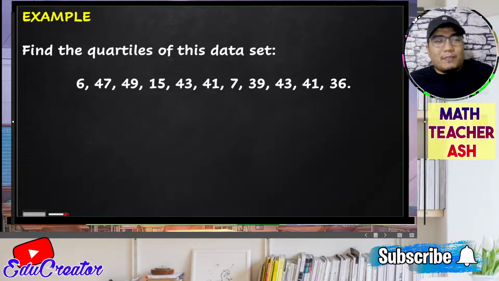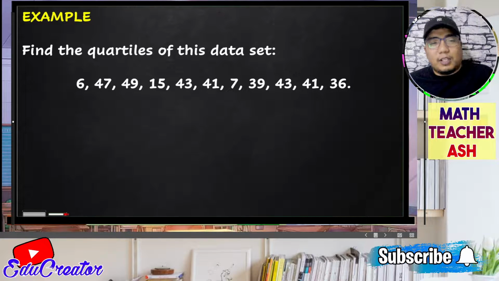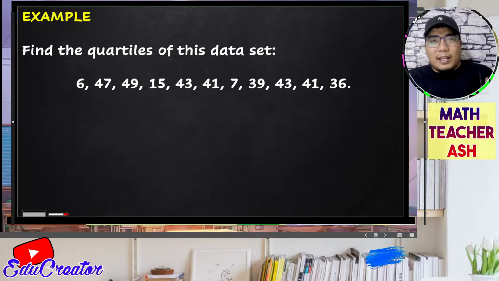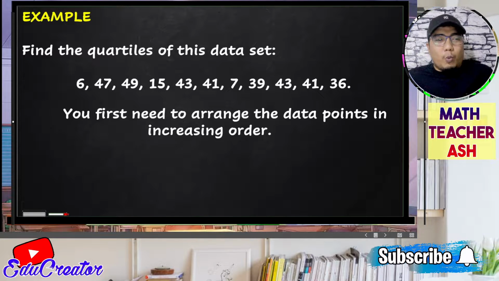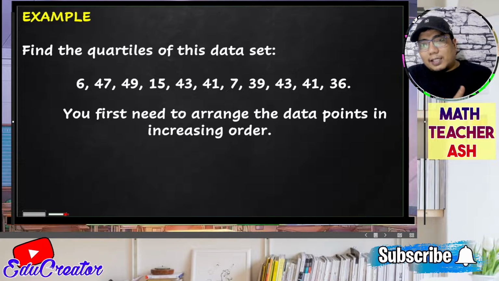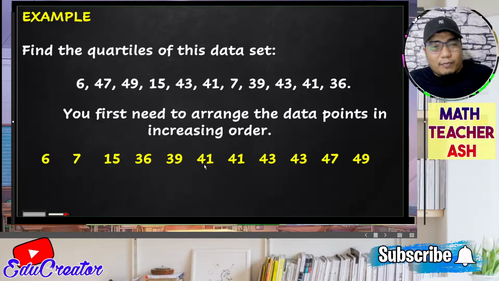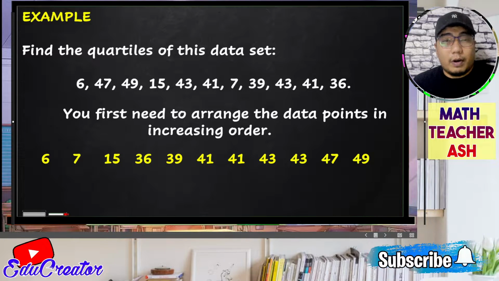All right. So we have the example. Find the quartiles of this data set. We have 6, 47, 49, 15, 43, 41, 7, 39, 43, 41, and 36. Now, my dear math learners, the technique in getting the quartiles of our data set is first, we need to arrange the data points in order. So we start from the smallest, up to the highest data point. All right, so I hope that is clear. By doing so, we have 6, 7, 15, 36, 39, 41, 41, 43, 43, 47, and 49. So we have now our arranged data points.